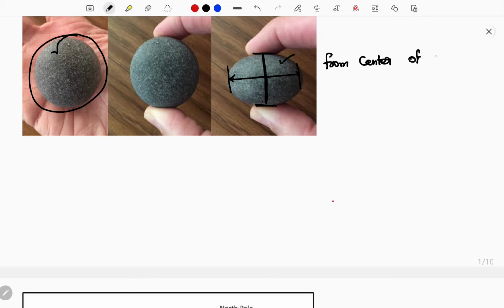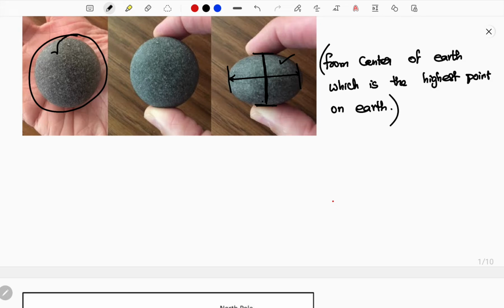From the center of earth, which is the highest point? Which is the highest point on earth? So this is the question that I had asked you. This question is related to this topic, so I am explaining it in detail.